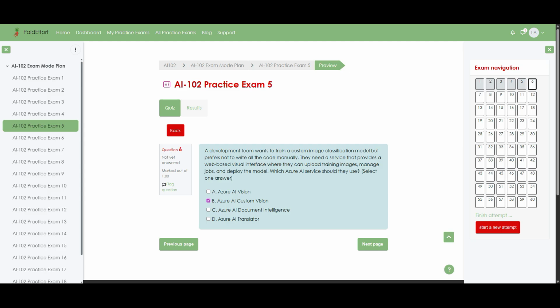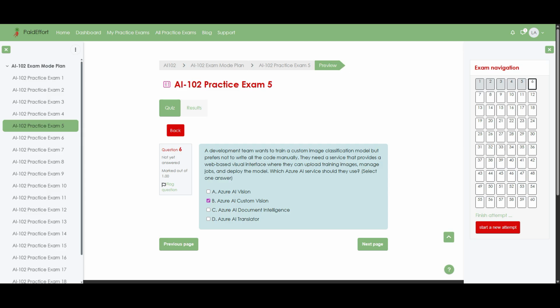Now let us explain why this choice fits the scenario best. Azure AI Custom Vision is designed exactly for teams who want to build image classifiers through a visual portal, so they can upload images, tag them, run training, and then deploy the model as an endpoint with very little code. In contrast, Azure AI Vision mainly offers ready-made vision capabilities such as image analysis, rather than guiding you through custom training with your own labels.